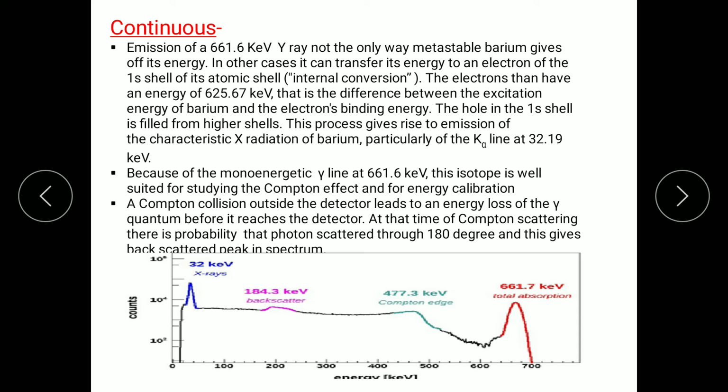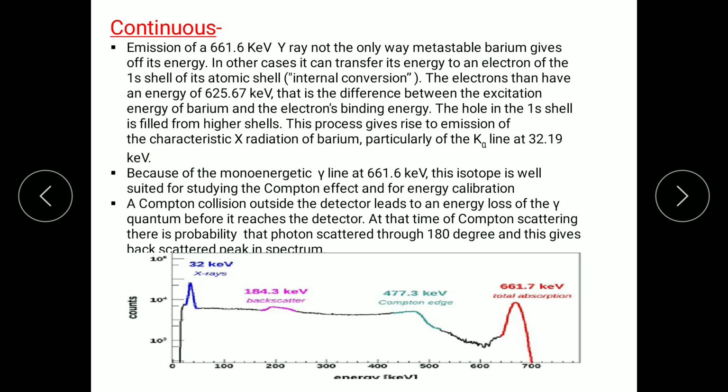Understand? Now when that electron is knocked out from the 1s shell, a hole is created in the 1s shell, and that hole is directly filled by the next shell, then 2s. Okay, then that 1s shell is directly filled with a higher shell.